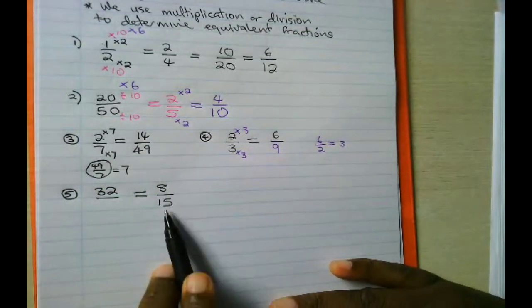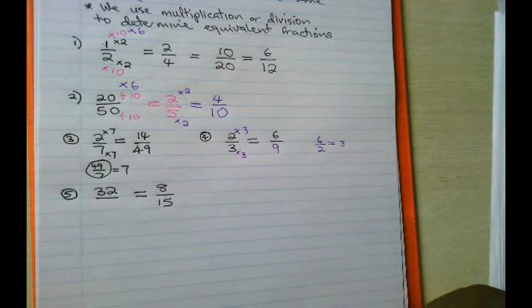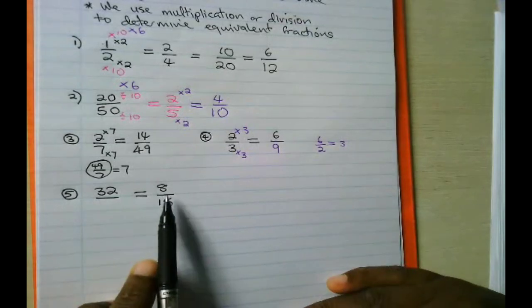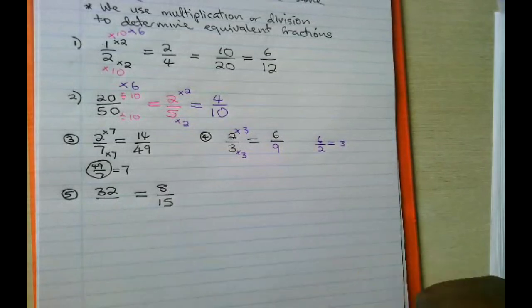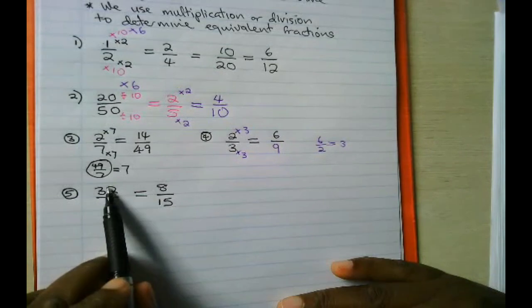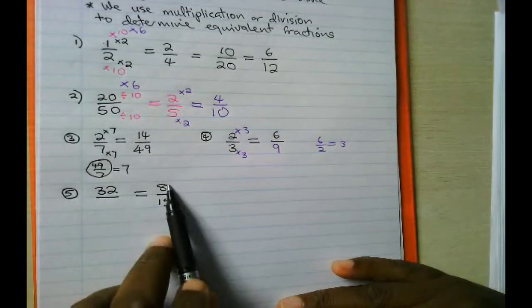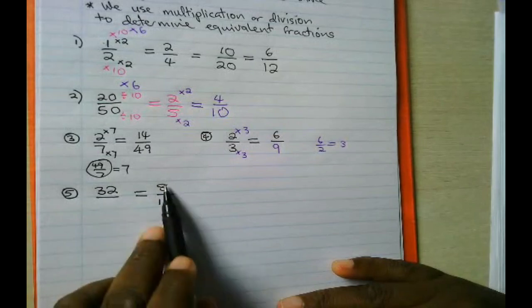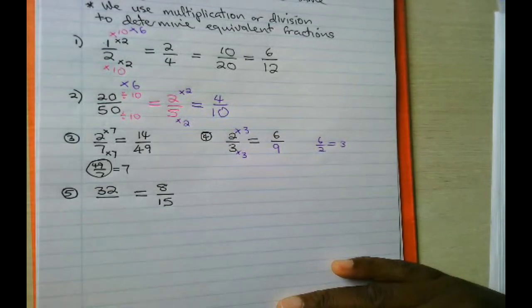Now 8 over 15 is equivalent to what fraction here? We can see that this is a bigger number, we are going to a smaller number, so we have divided. We have divided 32 by what number to get this? Or we can go from 8 to 32. So 8 is multiplied by what number to get 32?